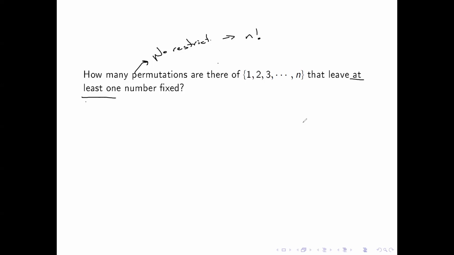So we have two different ways to attack this. One is that we can take n factorial minus all the situations that are not good, which means all the situations where no number is fixed. Or two, we could literally go through the situations: what if one number is fixed? What if two numbers are fixed? What if three numbers are fixed?